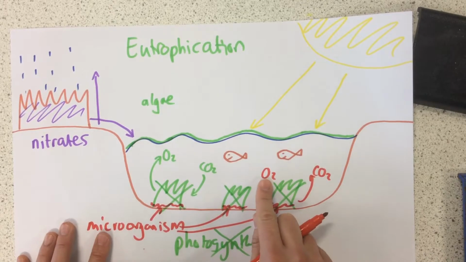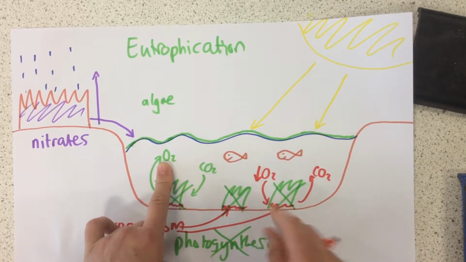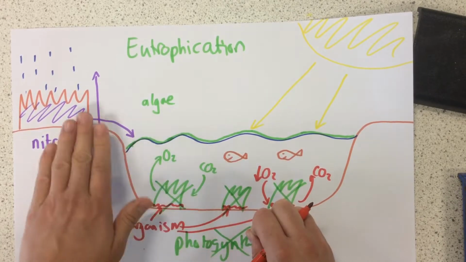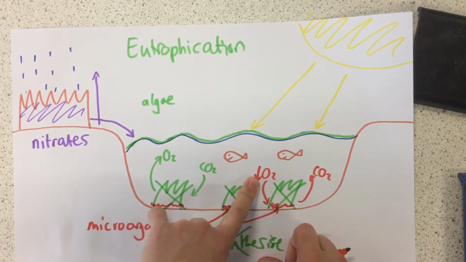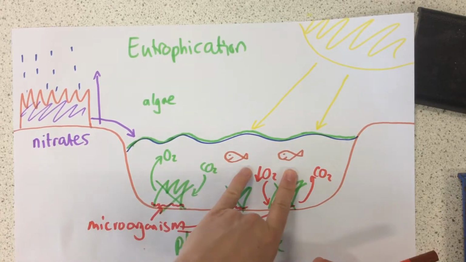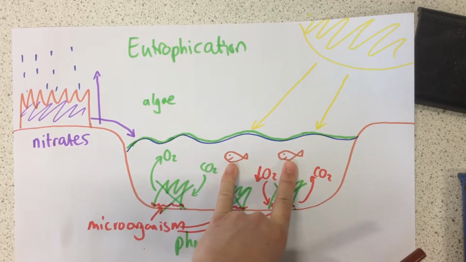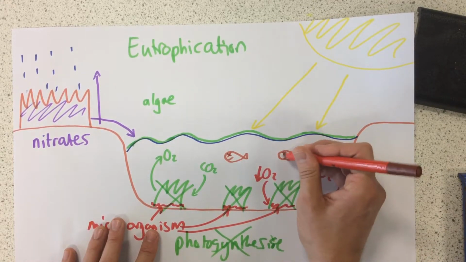So this means we've now got a really, really low level of oxygen in the water because the plants aren't releasing any oxygen because they can't photosynthesize, they're dead. And these microorganisms are taking in oxygen as well. This is bad news for these fish here, because these fish and other aquatic life in there need oxygen in order to respire aerobically, they are going to die.